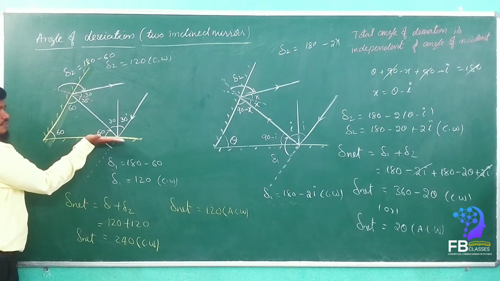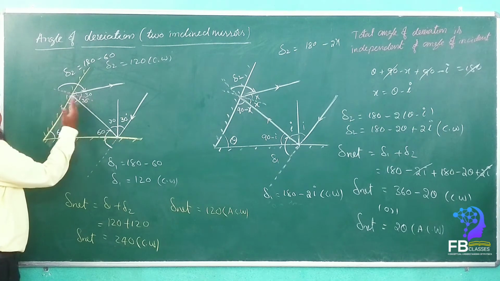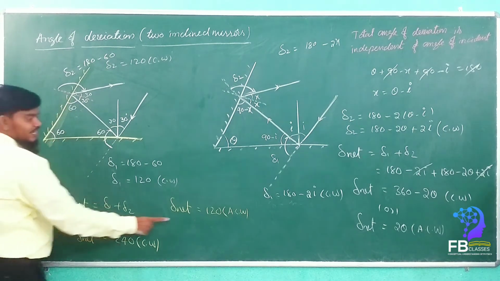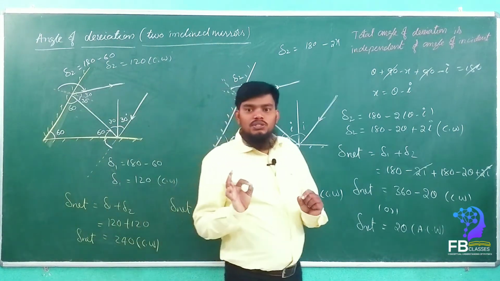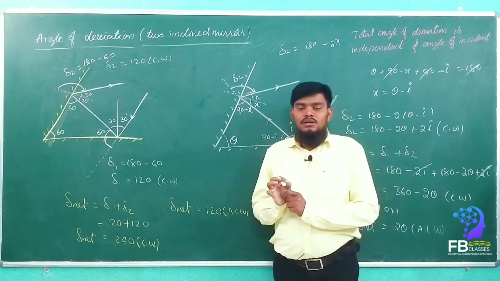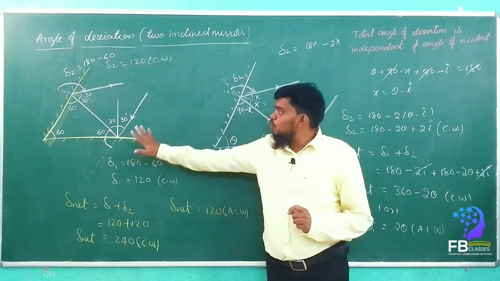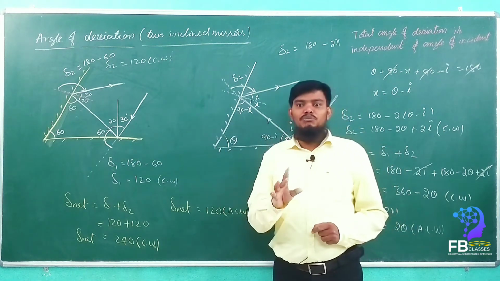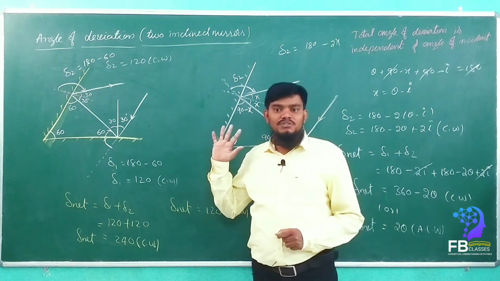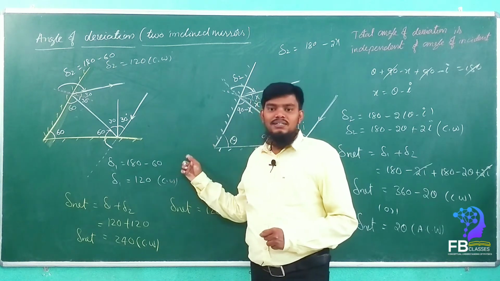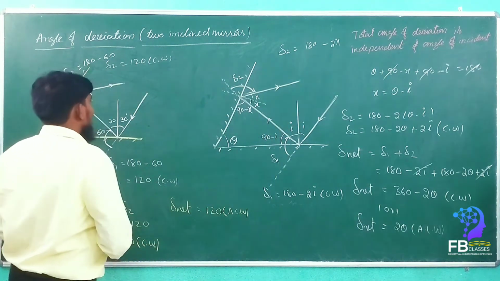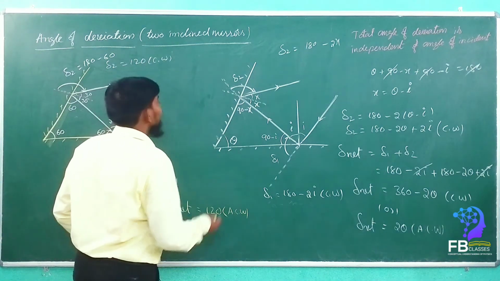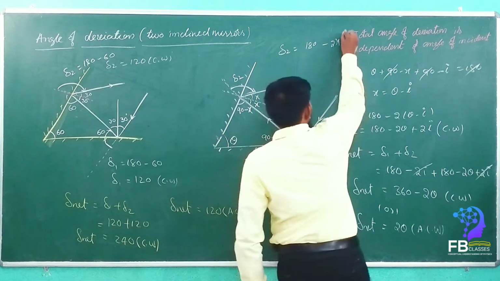See here. This is the first mirror. So is it clockwise or anti-clockwise? Anti-clockwise. 120 is anti-clockwise. So without doing the total mechanism of the problem, we can say the answer within a fraction of seconds by the short trick. Yes or no? For example, consider. This is very important, my dears,